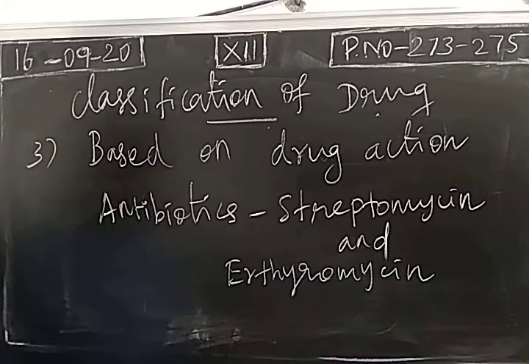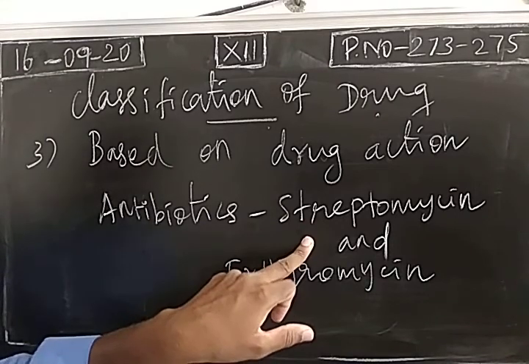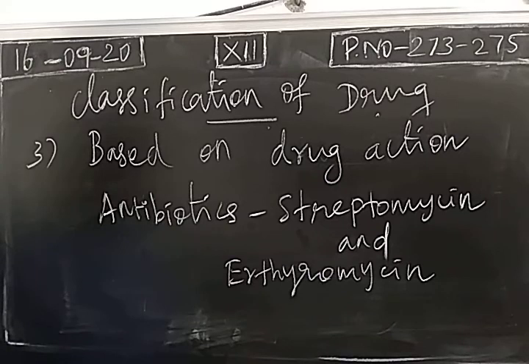So streptomycin is an antibiotic which inhibits initiation of protein synthesis. The initial process will be stopped. So protein synthesis initiation will be prevented and inhibited by streptomycin. And erythromycin inhibits incorporation of new amino acids to the protein molecules.